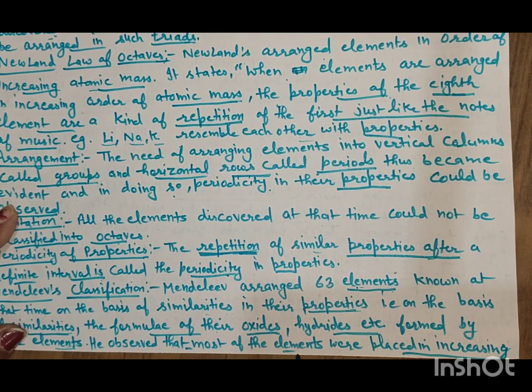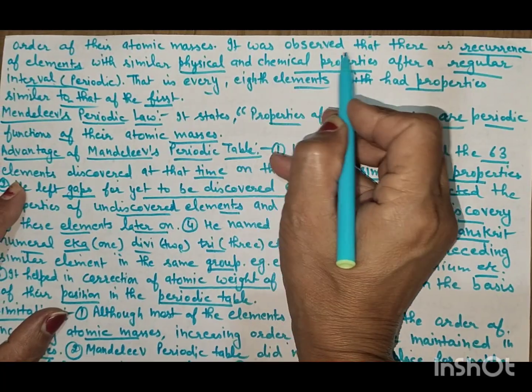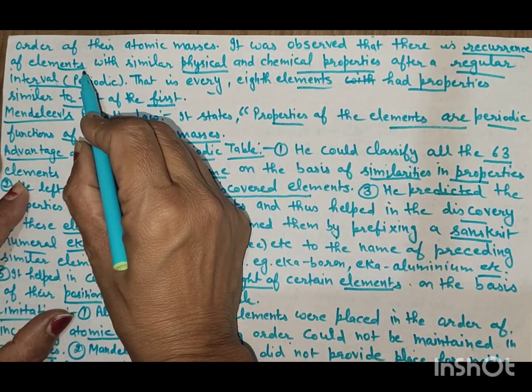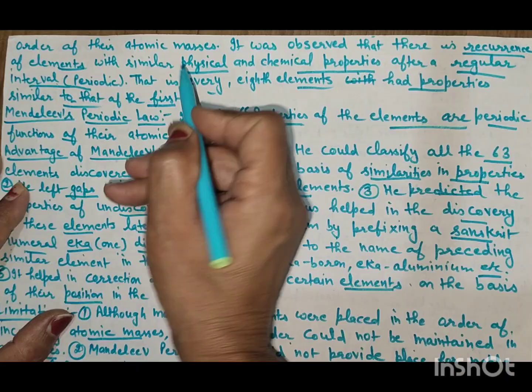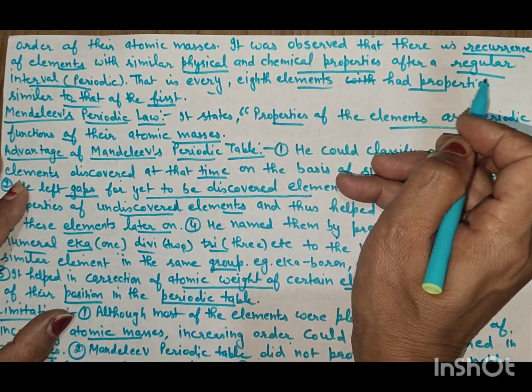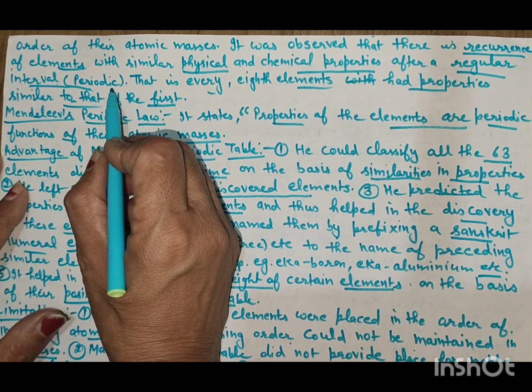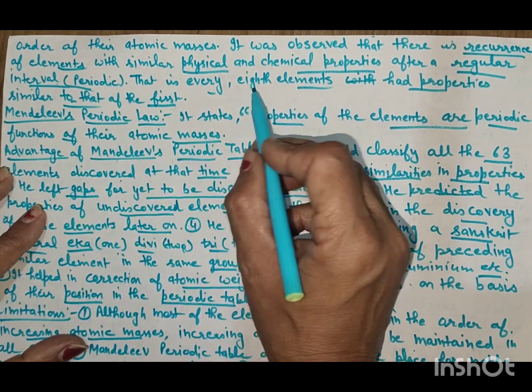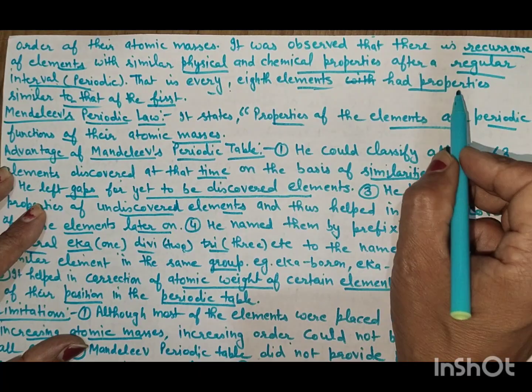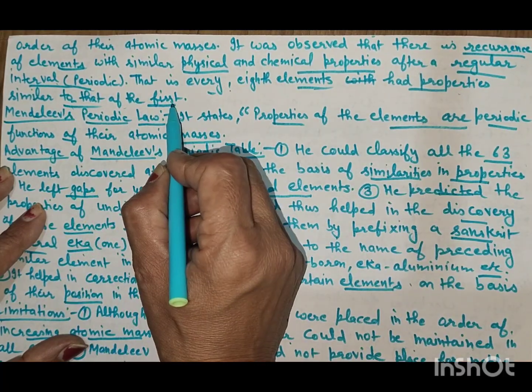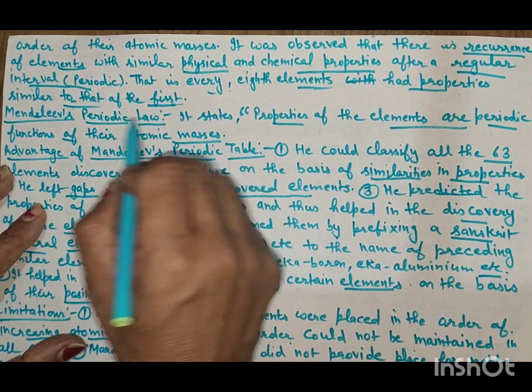He observed that most of the elements were placed in increasing atomic mass. It was observed that there is a recurrence of elements with similar physical and chemical properties after a regular interval, that is, every eighth element had properties similar to that of the first element.